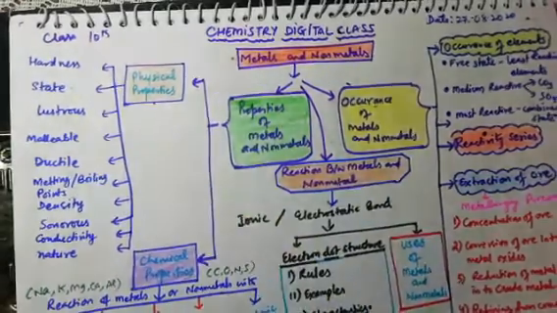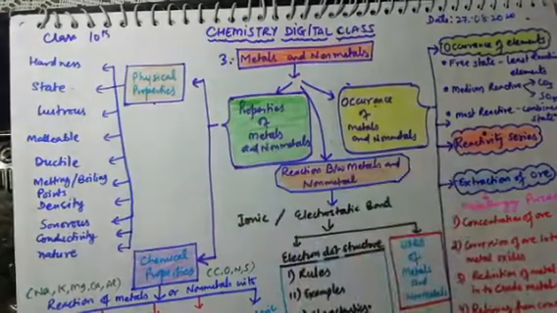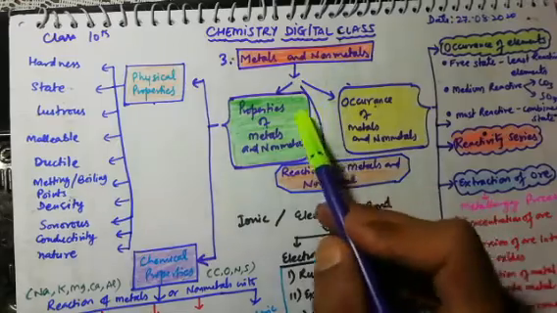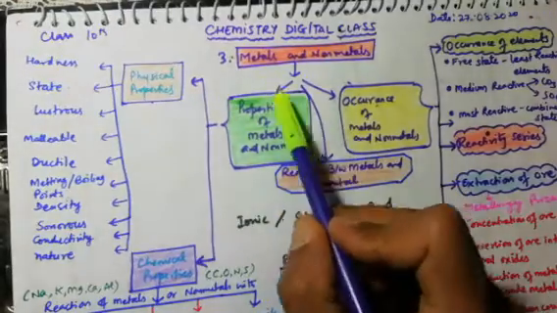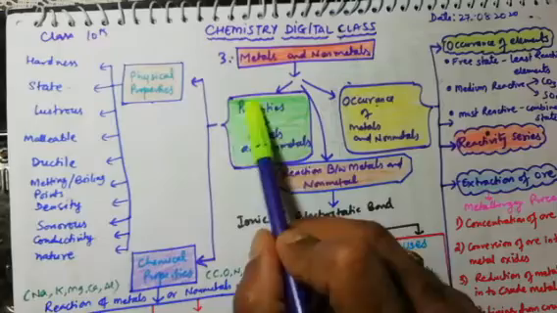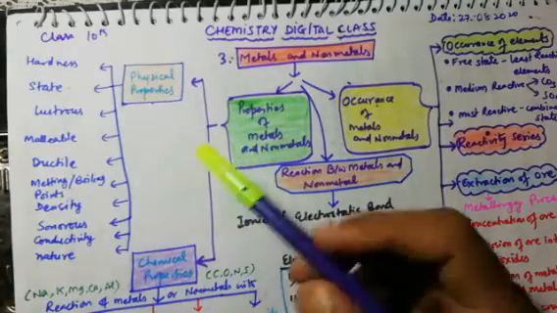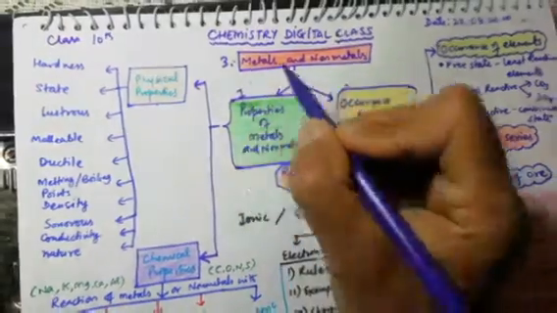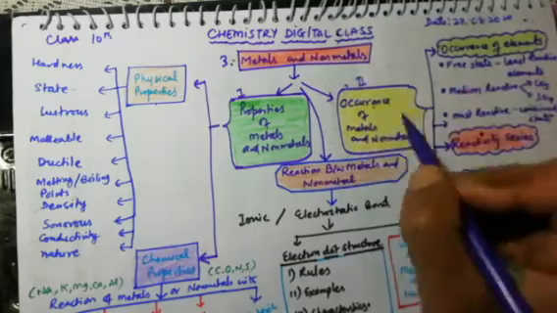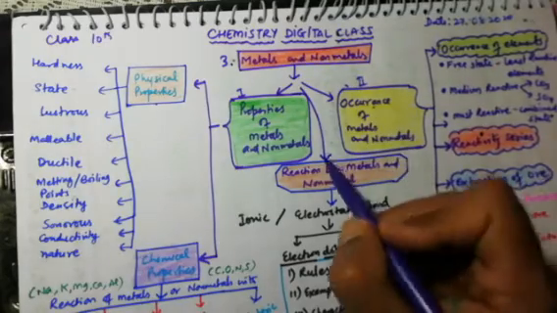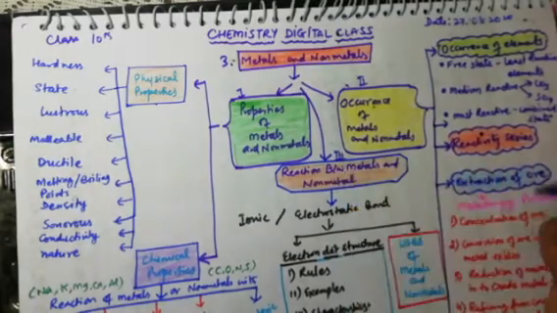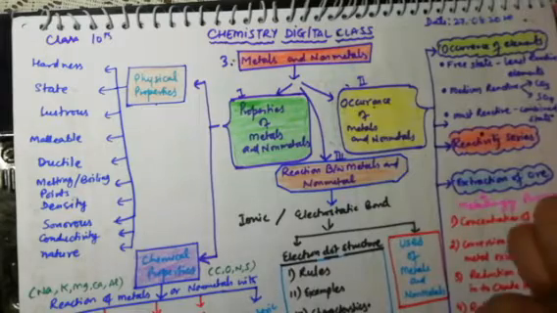We are doing our chapter number 3. The name of the chapter is metals and non-metals. It is very important, and I have simply divided metals and non-metals into 3 parts. First part is about the properties of metals and non-metals. Second part is about the occurrence of metals and non-metals. Third part is about the reaction between metals and non-metals.